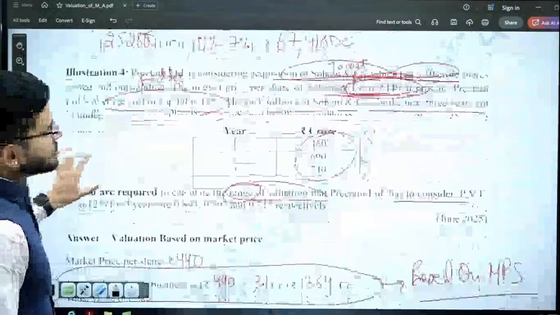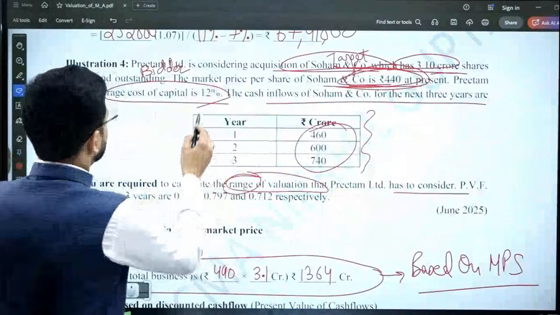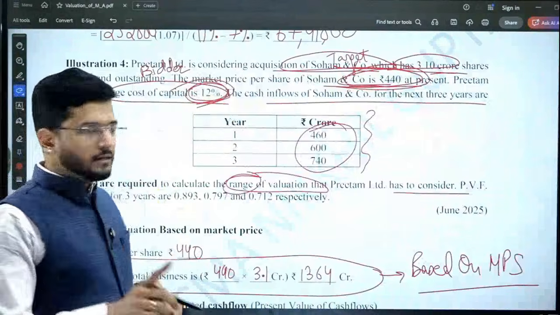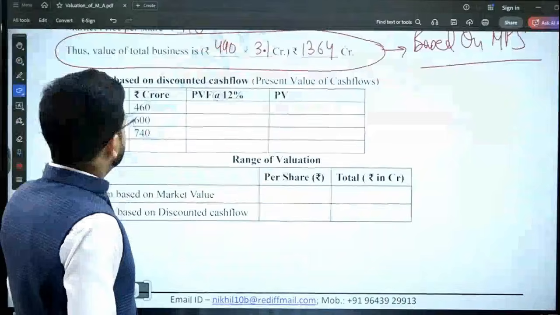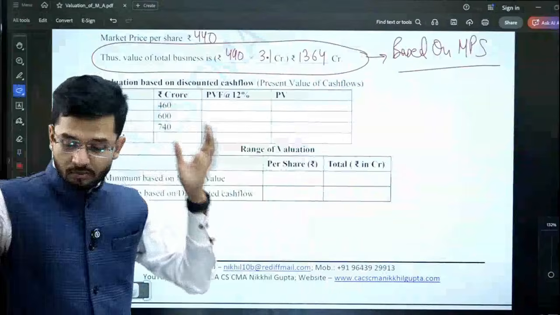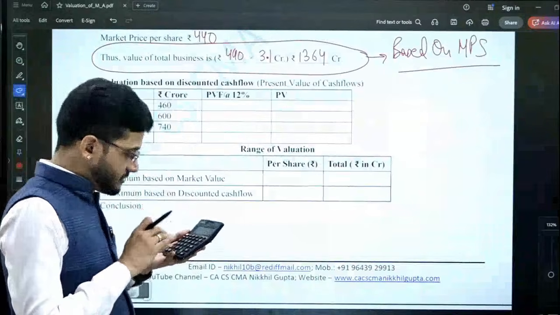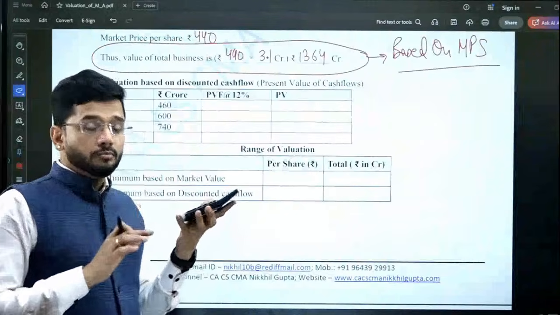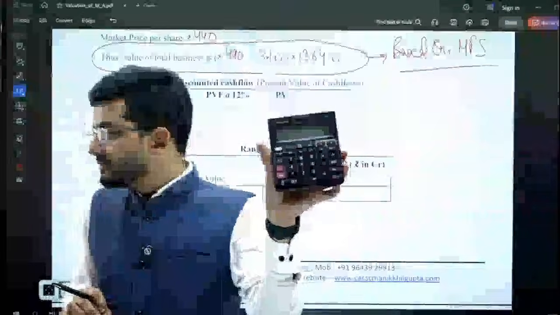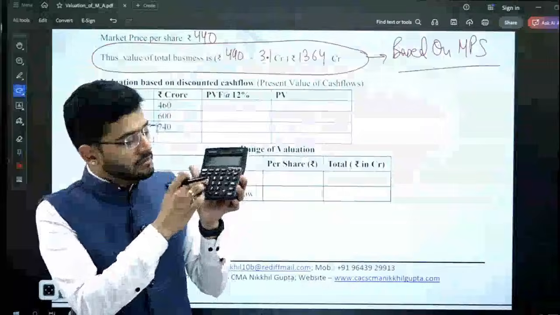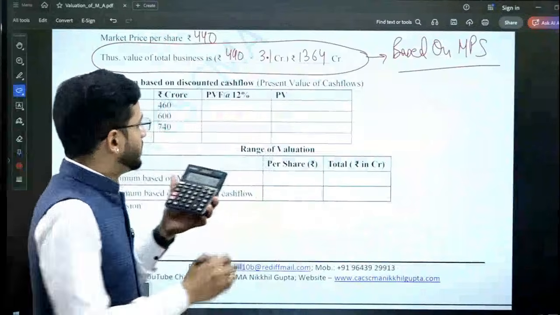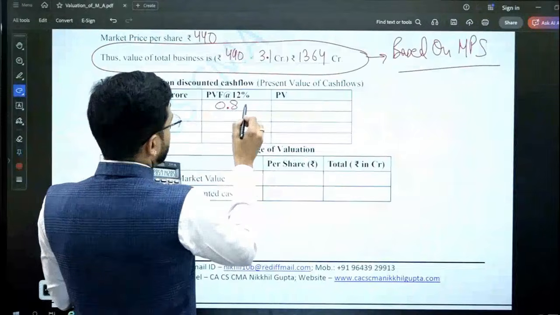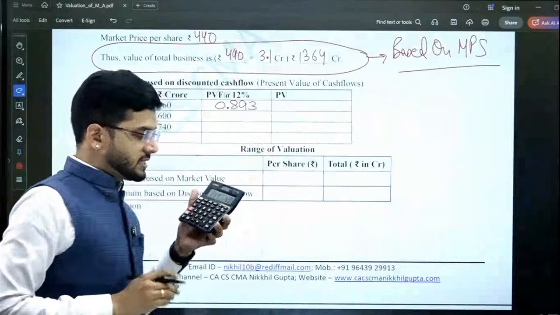Now we will calculate another value of Soham Limited based on the discounted cash flow. The cost of capital percentage is given to us as 12%, and based on the cash flows we will calculate the present value. Now it is rupees 460 crore. The present value factor is to be written over here first. So 1 divided by 1.12. I hope you understand the calculation of present value factor. It is 1 divided by 1.12, which is 0.893. This is for the first year.